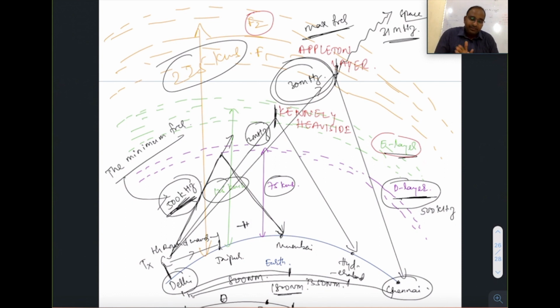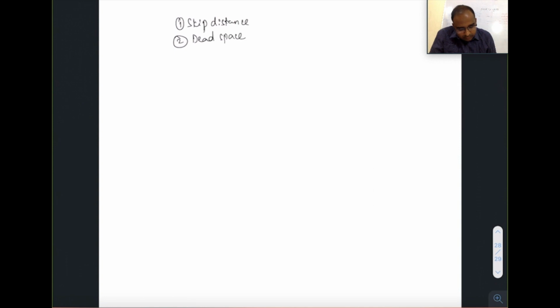Now, let me go a bit deeper into concepts. We will see number 1, skip distance, and number 2, what is dead space. Now, if you take this earth, this is the transmitter.